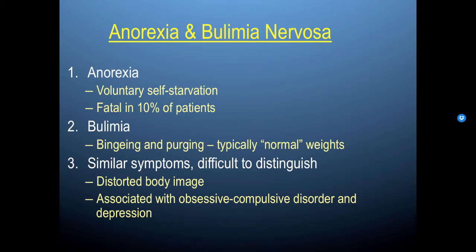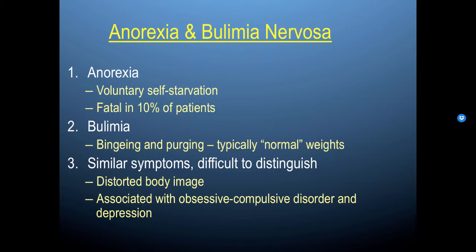There are a number of disorders that are also associated with eating behaviors that are problematic. Anorexia and bulimia nervosa are two of the most common eating disorders. Anorexia is voluntary self-starvation. This is fatal in 10% of patients. So anorexia involves restricting yourself from food, and you can engage in such extreme restriction that you don't actually eat the number of calories that your body needs to survive, and you can die.